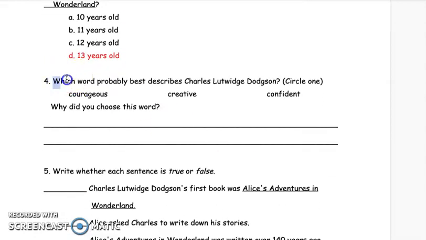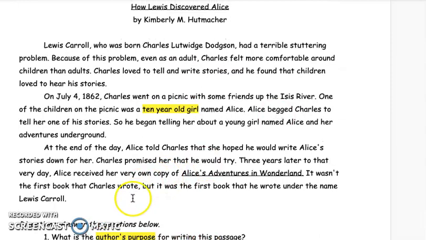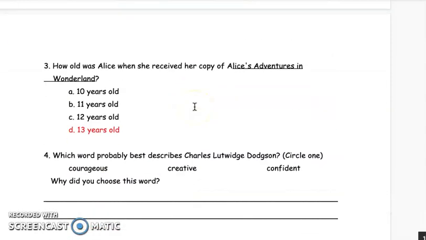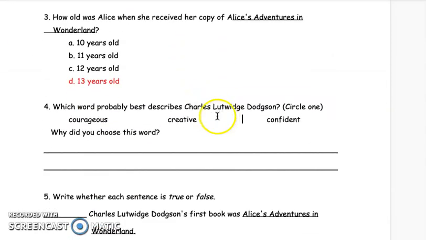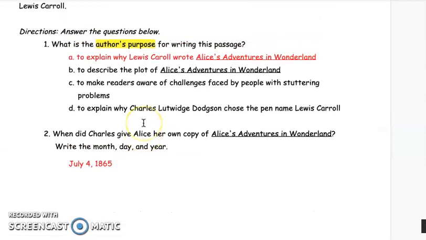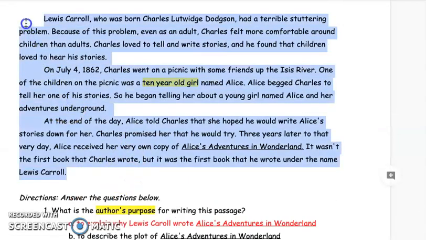Number 4, which word probably best describes Charles Lutwidge Dodgson? So what kind of person is this man? Just by reading these 3 paragraphs, what kind of guy is this man? Is he courageous, creative, or confident? It's possible that he's all 3, but right now we're basing it on the 3 paragraphs here.